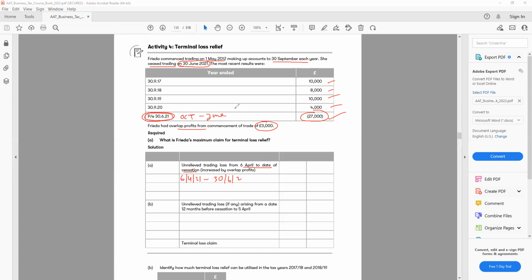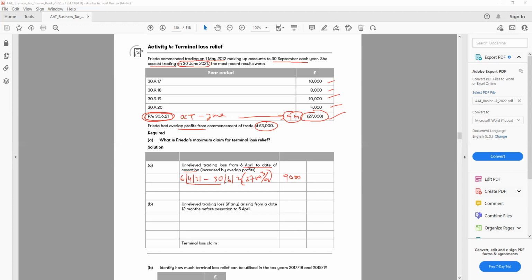So October, November, December, January, February, March, April, May, June. So 9 months. This 27,000 represents 9 months here. So we say 27,000 divided by 9 and times by 3, because it's 3 months here. So how much is it? 9,000.